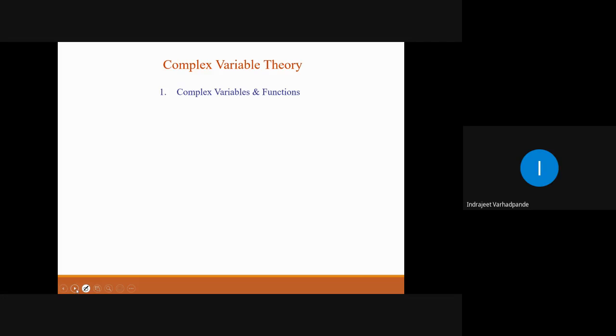So I will first be discussing the function of complex variable. As we just saw, w is equal to f of z, which is written as u plus I v. What are u and v? U and v are ultimately functions of x and y. And what is this z? Z is nothing but x plus iy.